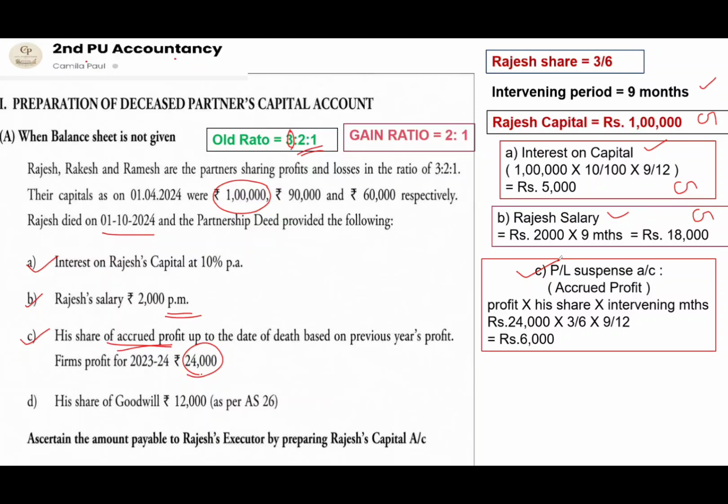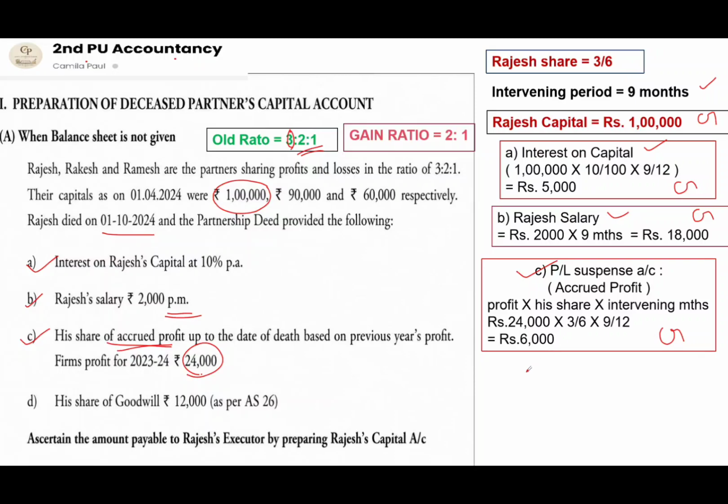So how is it calculated? It is the previous year's profit into his share into the intervening months. So that is 24,000 into his share 3 by 6 into the intervening months 9 by 12, which will be 6,000. This 6,000 also is an amount of income which has to be provided for the deceased partner. Therefore, it will appear on the credit side of the deceased partner's capital account.